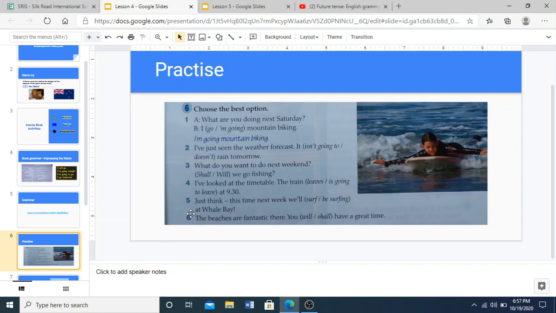Also, questions and answer. Number 2 says, I've just seen the weather forecast. It isn't going to rain tomorrow or it doesn't rain tomorrow. Remember, we are talking about the future tense. So circle the correct option from both options that you have. Circle the correct. Do the same for 3, 4, 5, 6. I give 1 minute for each question, so you have 5 minutes to complete this task. Your 5 minutes starts now.